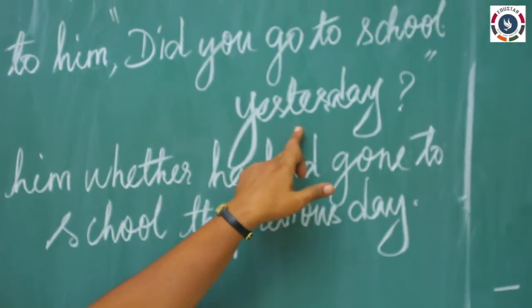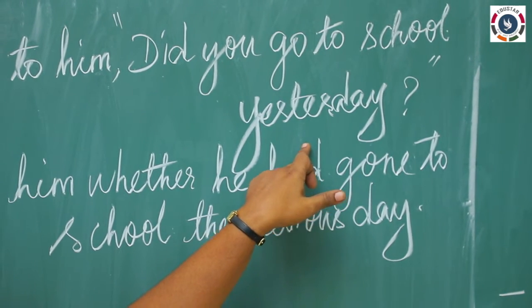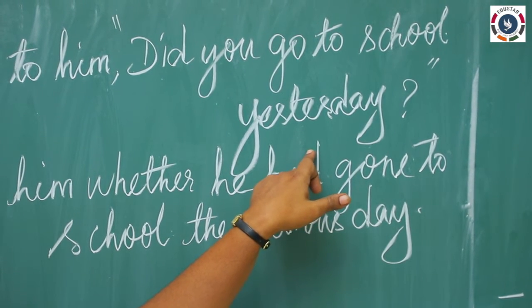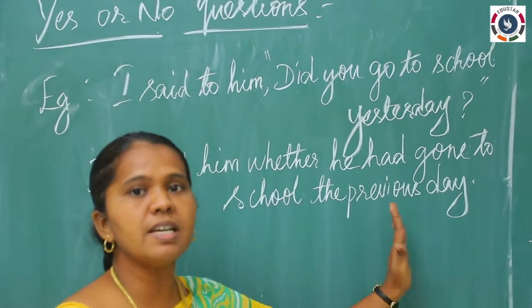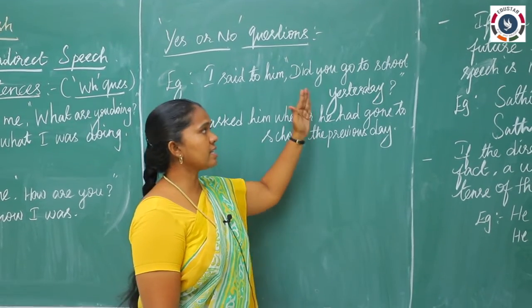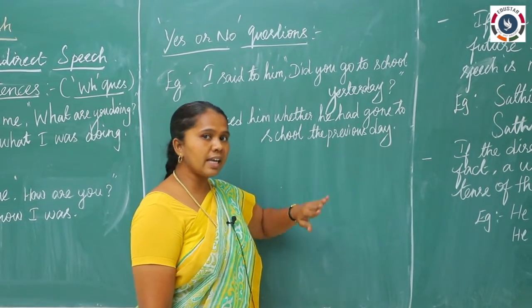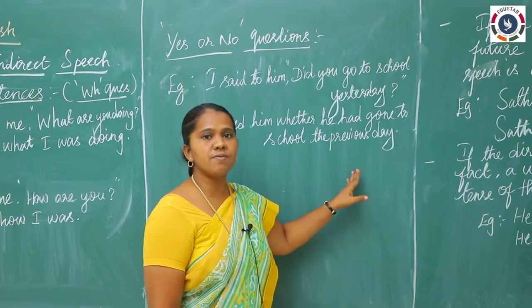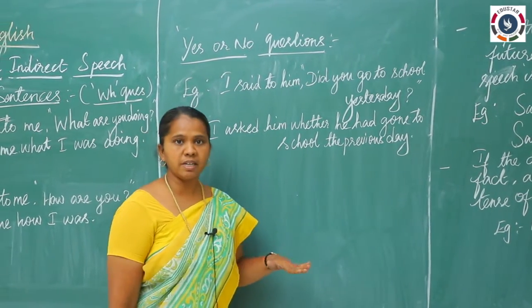So here yesterday, what will you write if yesterday comes? What did I tell? Yesterday means you have to write the previous day. If suppose day before yesterday is here, how will you write? The day before the previous day. So this is what you have to remember.